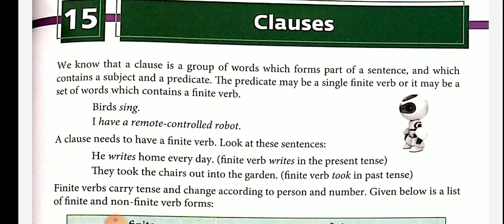I will do a couple of exercises for you. The remaining exercises you should do in a fair book. Everybody left after the ceremony. Everybody left, L-E-F-T, after the ceremony, C-E-R-E-M-O-N-Y. Here the finite verb is left.